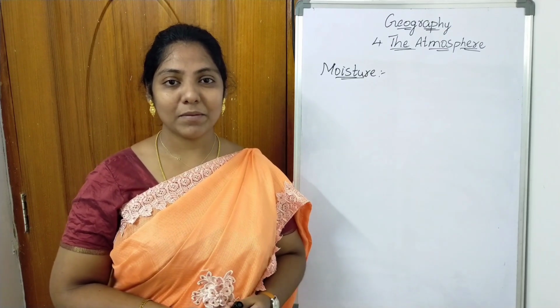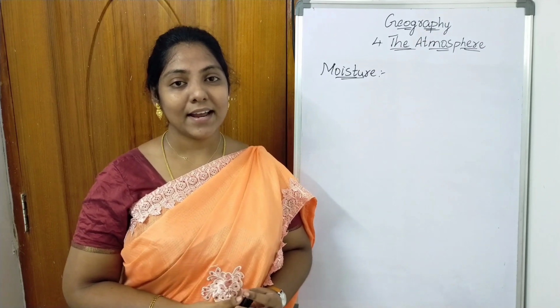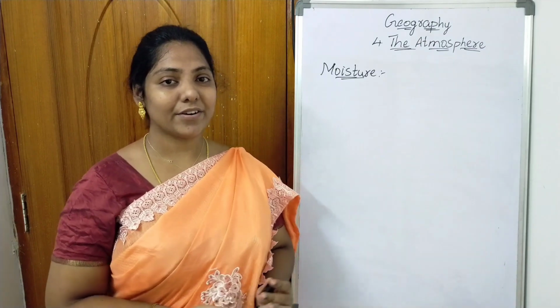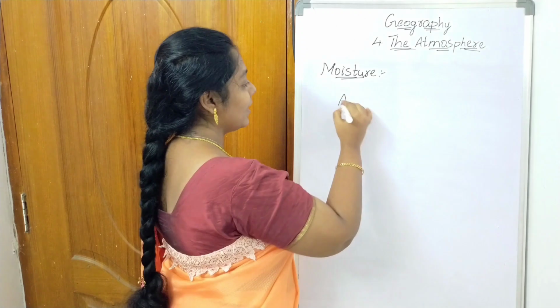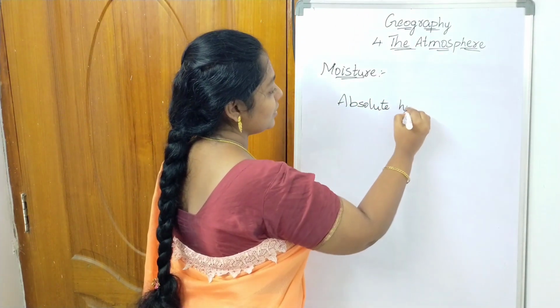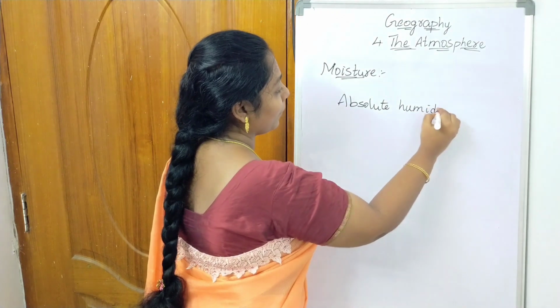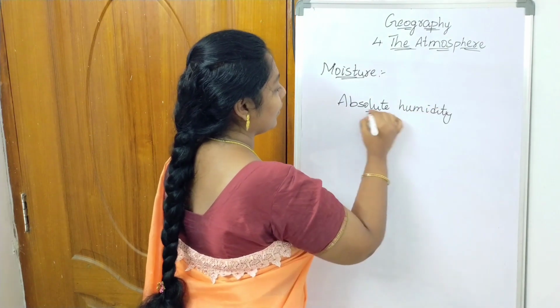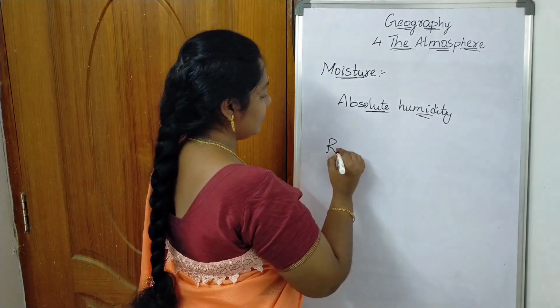Humidity can be measured in two ways. They are absolute humidity and relative humidity.